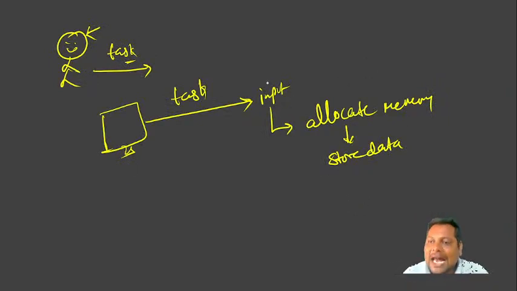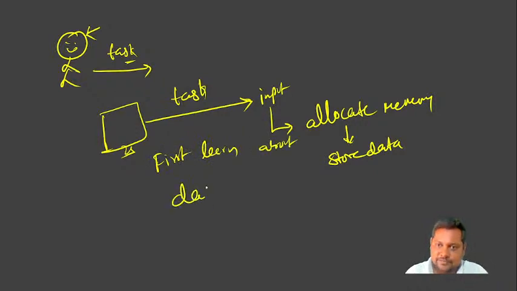To allocate this memory, first we need to learn about data types. Why do we need to learn about data types? We will see why, what data types are available, and how to allocate.